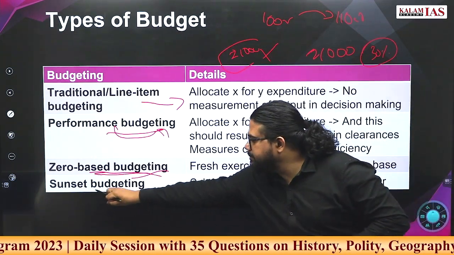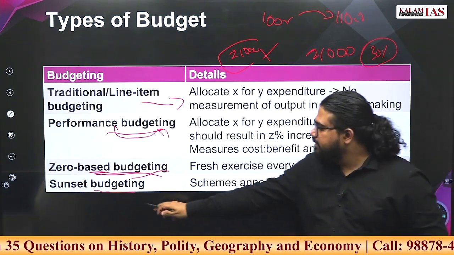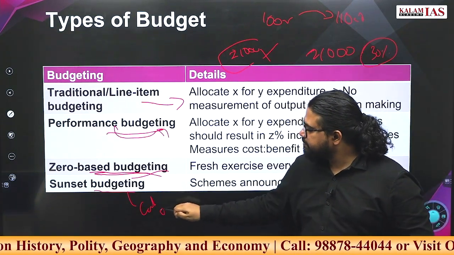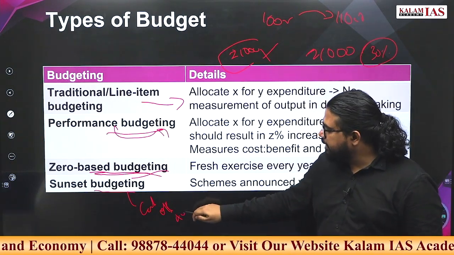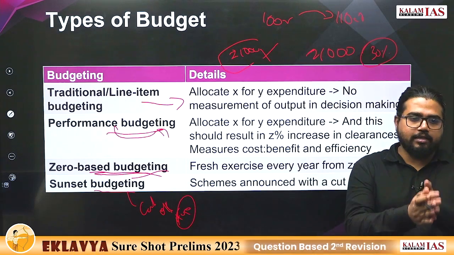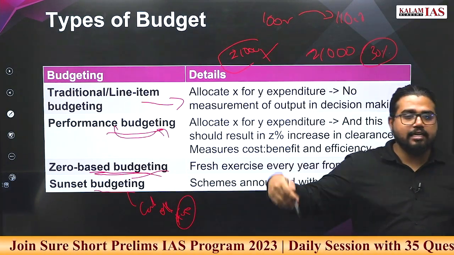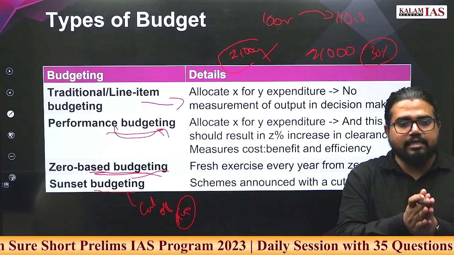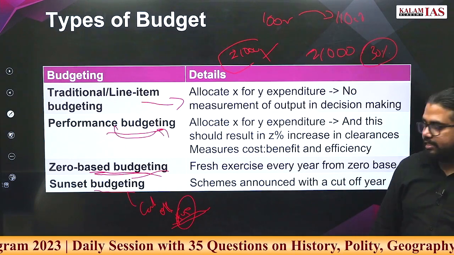Now sunset budgeting means certain schemes are launched with a cut-off date. Cut-off date means, say, 4 years. For 4 years the spending will be done. After that only the zero based restart will happen. At least till the cut-off years, there will be continuous spending for the scheme.